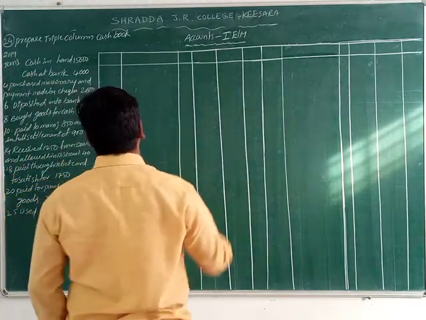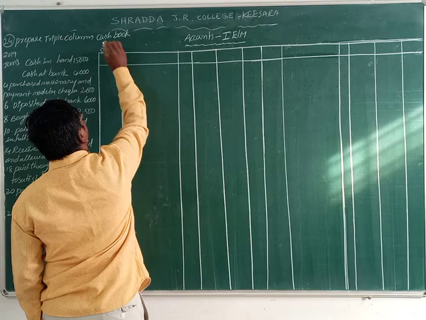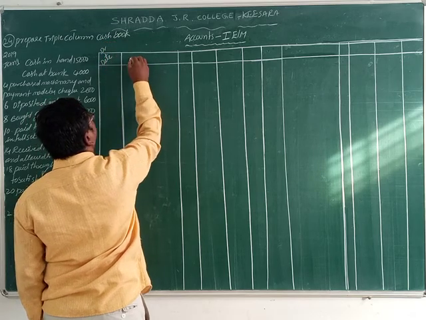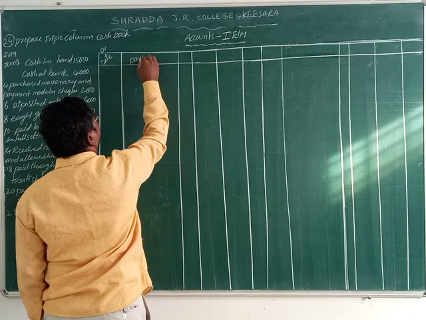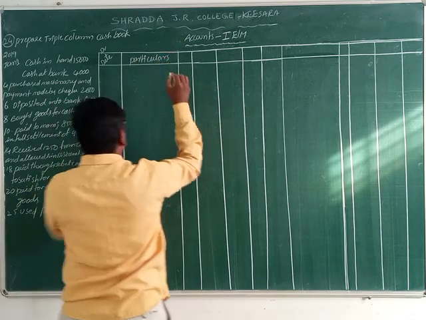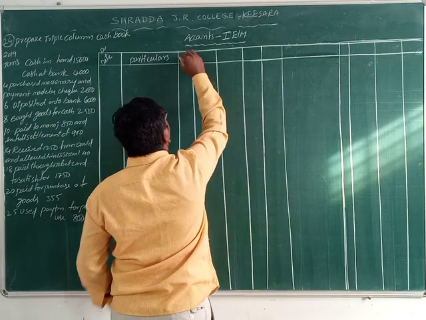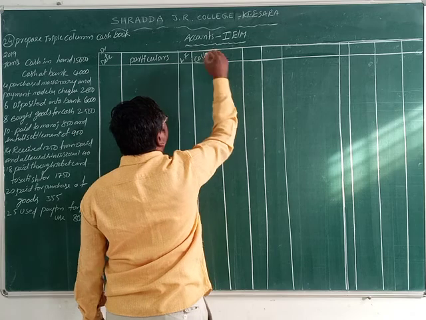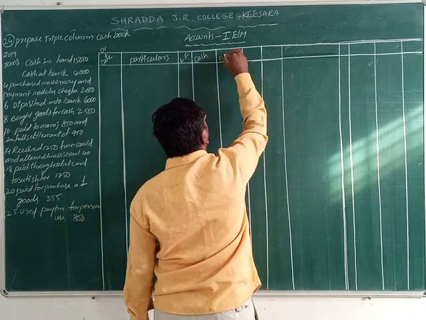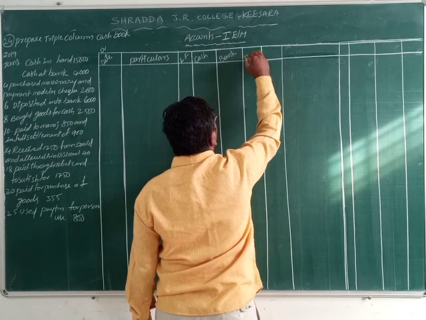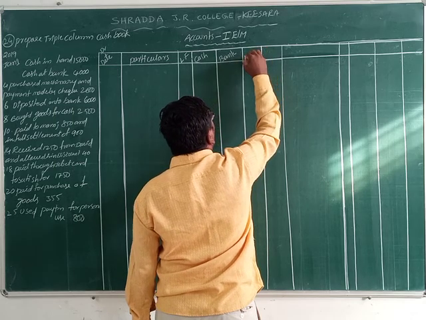Write down here. The left side is the debit side: date, particulars, LF, cash, bank, discount allowed.